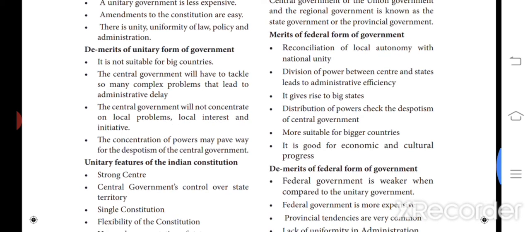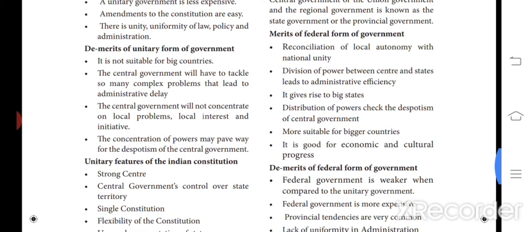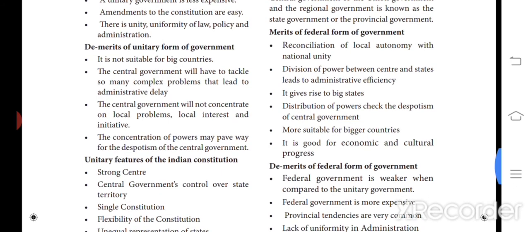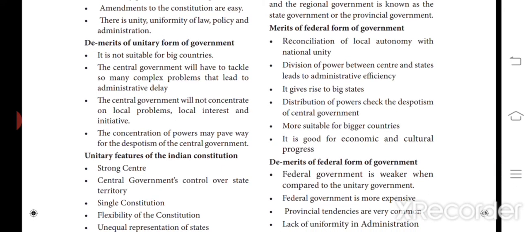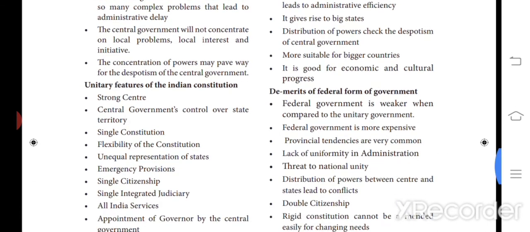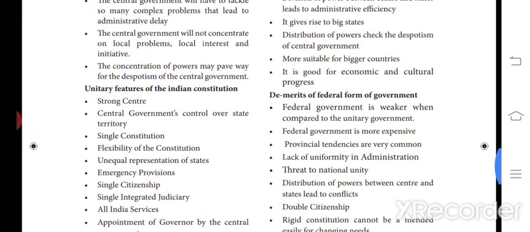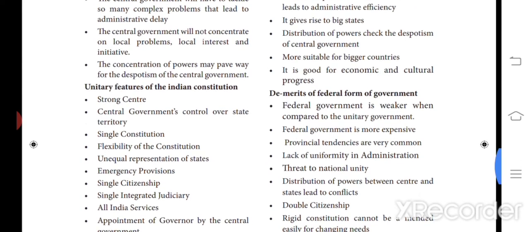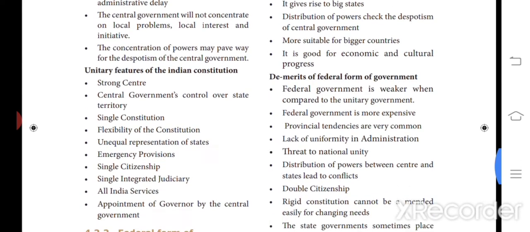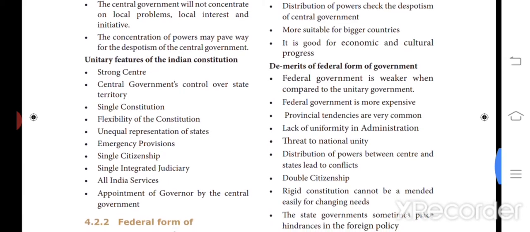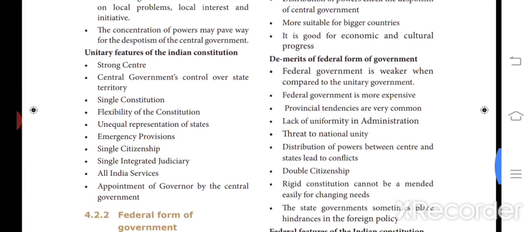And then the central government will not concentrate on local problems, local interest and initiative. They will not take initiative for small problems in local areas. It will not enter the ears of the central power, and they will not be concerned about all those small issues. So the concentration of powers may pave the way for nepotism in the central government. They will not concentrate more on the small local problems.